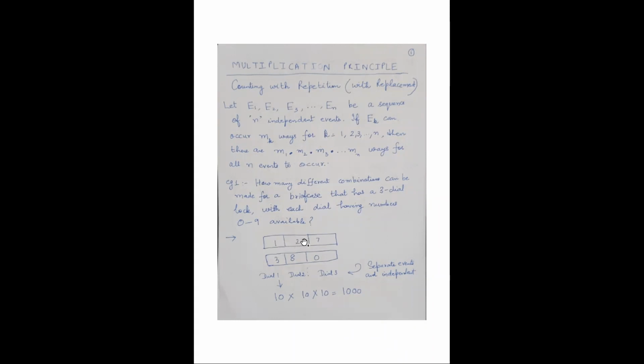For the second dial also, you have 10 options available, and for the third dial, you have 10 options available. So the multiplication principle says that you have to multiply 10 by 10 by 10. That means 1000 combinations are possible for creating a lock sequence for a briefcase, right? So this is the multiplication principle.